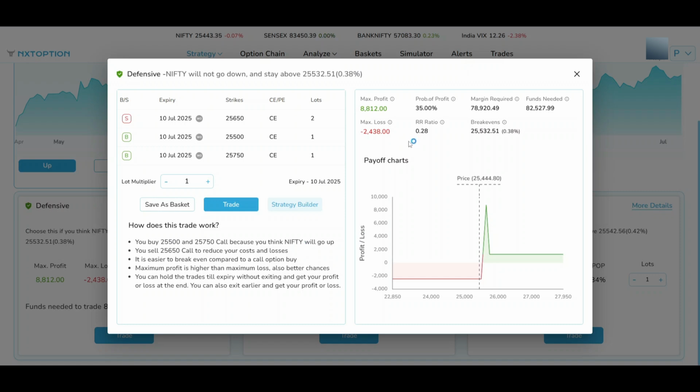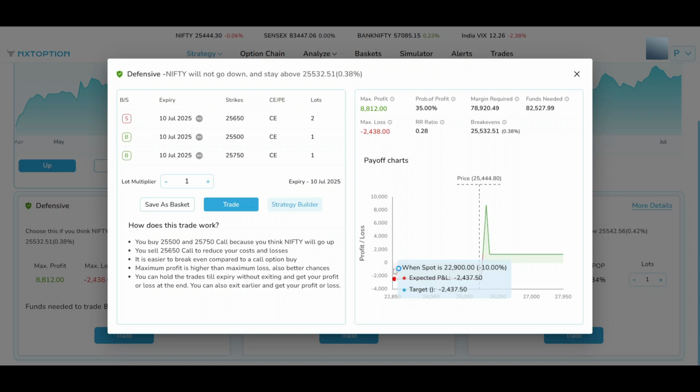Here you can also see the probability of profit just like before. It's around 35%, along with maximum profit and maximum loss. Then you can also see where the break even happens. Your break even is at 25,532, the margin required is 78,920 and the funds needed is 82,527.